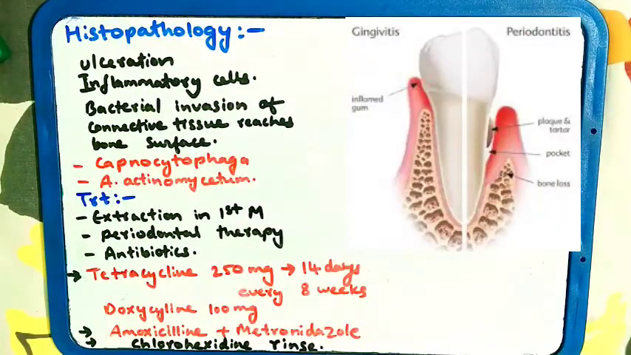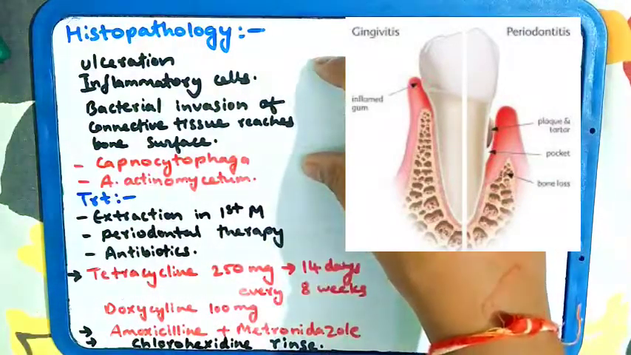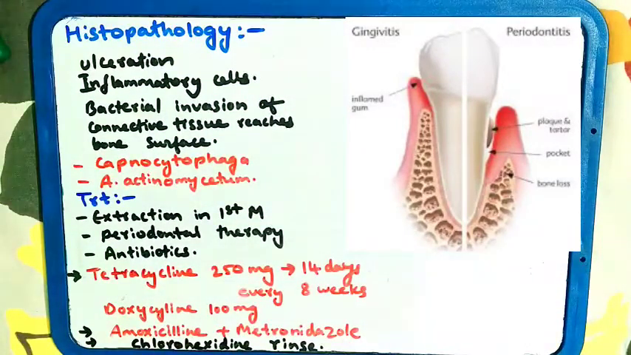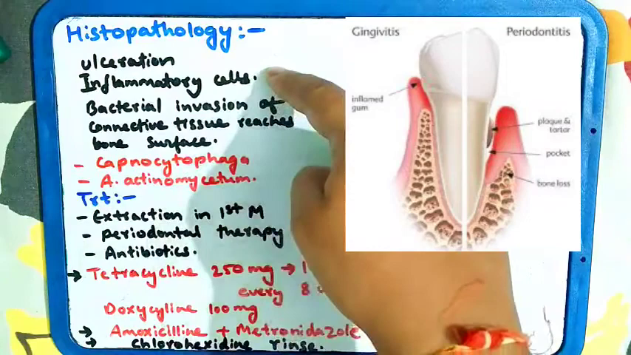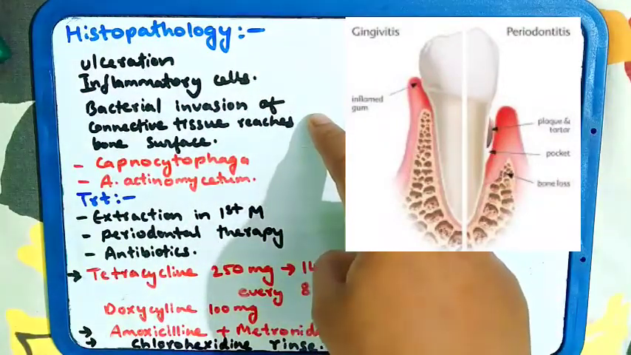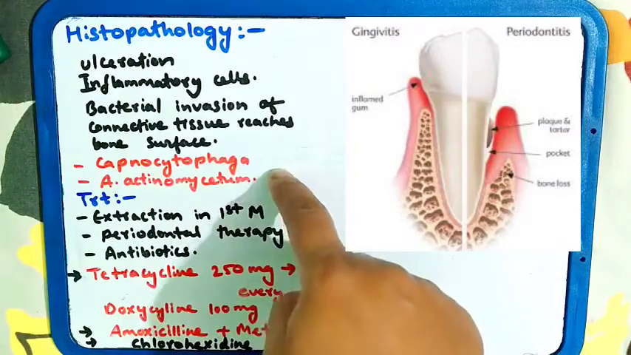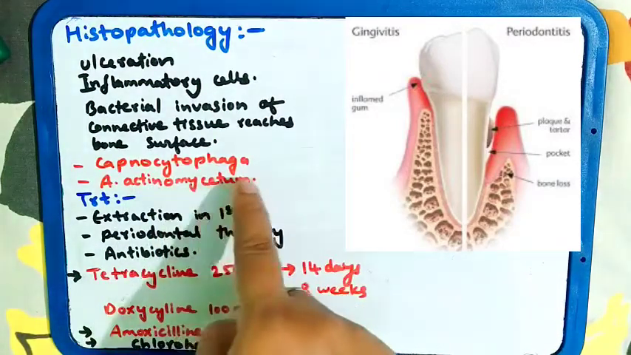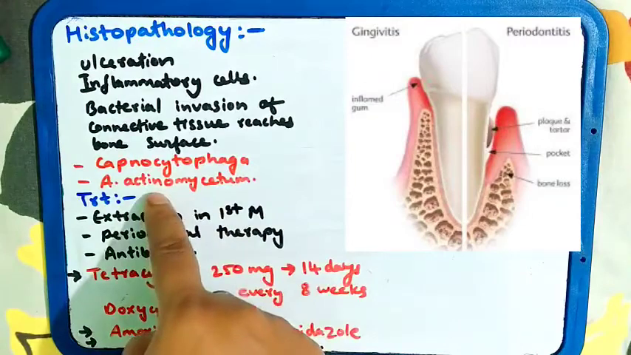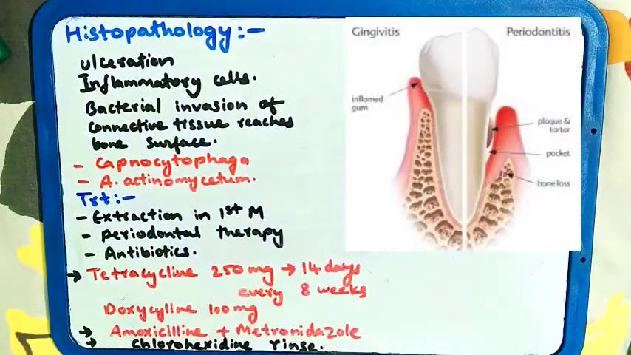Histopathology features are seen in the pocket formation. There will be ulceration of the pocket epithelium. Inflammatory cells will be present. There is bacterial invasion of connective tissue that reaches the bone surface. The bacteria affecting in LAP are Capnocytophaga and A. actinomycetemcomitans. Both will be seen in the histopathological features.